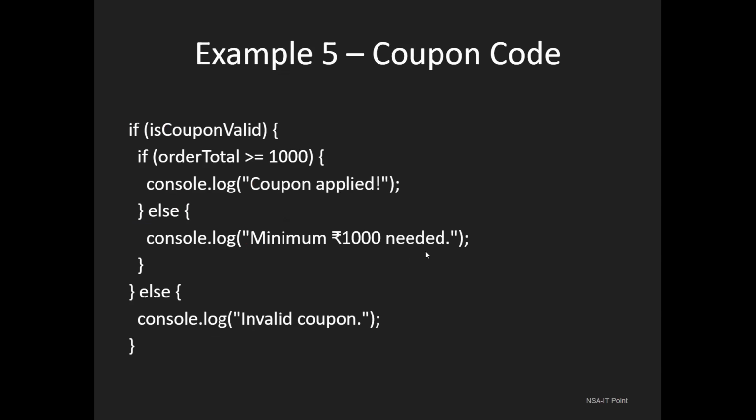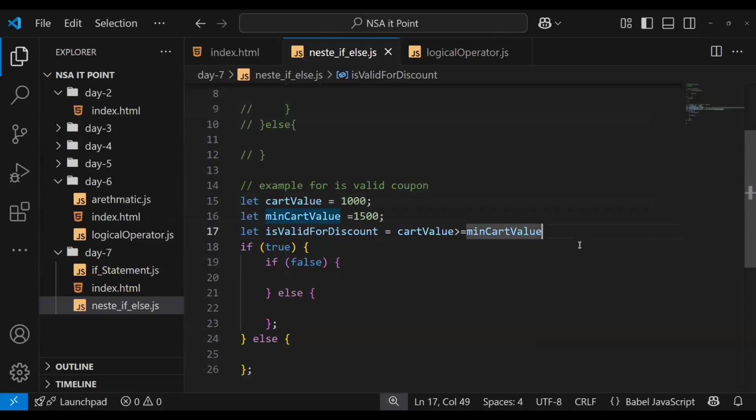We applied a coupon, and the minimum needs to be met. Let's see if we're creating it properly. Any doubt here? How do I create this one? I can write this inside the condition, I can directly write here too. But as a developer, most of the time we create a different variable for understanding, because sometimes the condition gets longer, with or and a lot of things. So try to create a separate variable for the condition, if the condition is more than two or three parts.